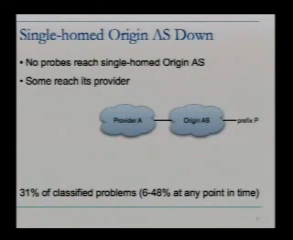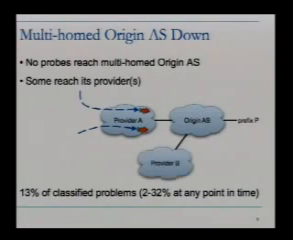So the first class that we're looking for, we're going to call the single-homed origin AS down. Here we have a prefix P that's our destination. It has an origin AS, and we're seeing a single provider A for that origin AS. In this class, we have no probes successfully reaching the origin AS, but a number of probes are ending up in the provider. This explained 31% of the problems that we saw over the 2-week period, and at any given point in time between 6 and 48%.